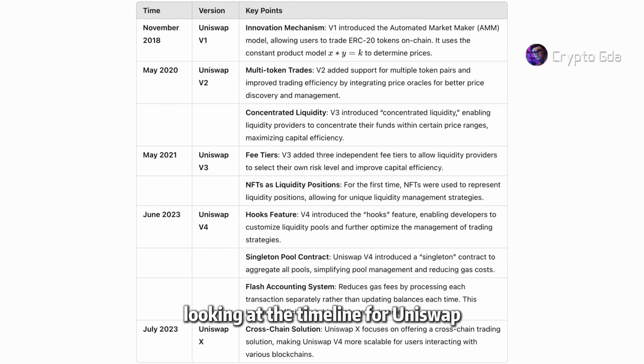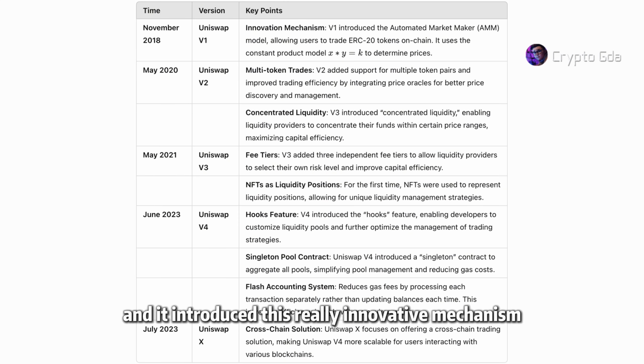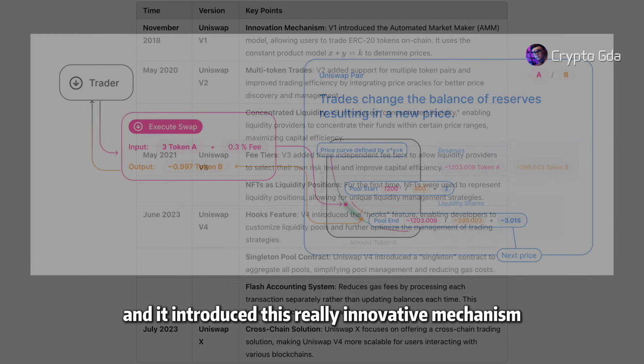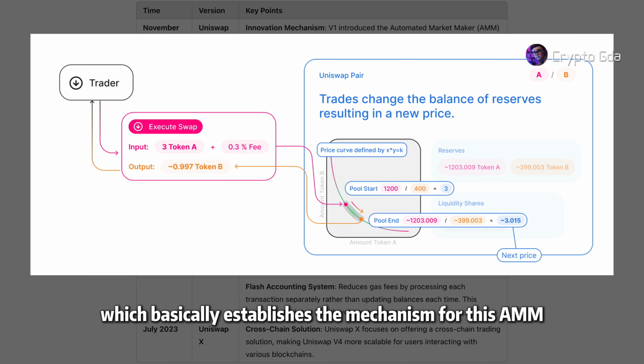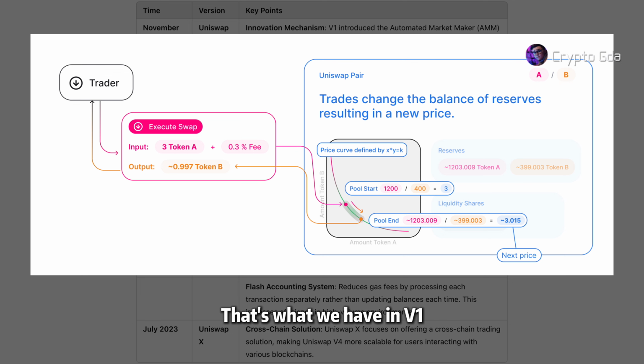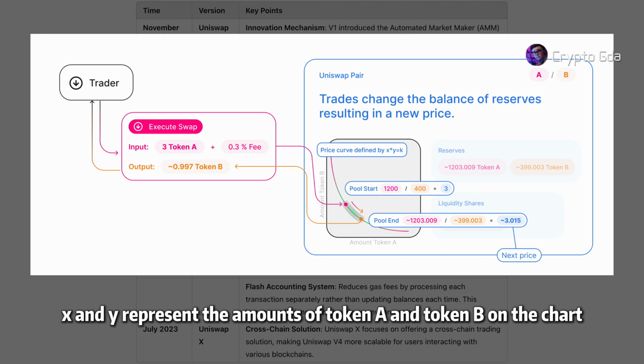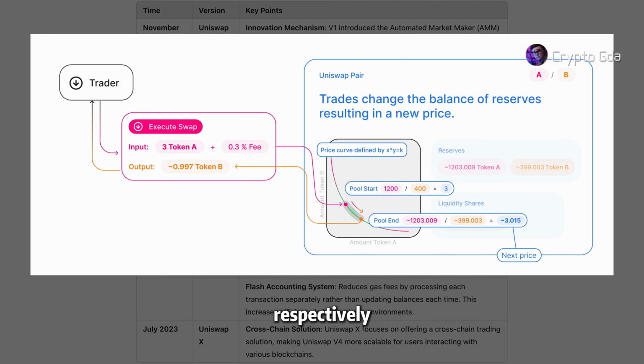So, looking at the timeline for Uniswap, V1 launched in November 2018. It introduced this really innovative mechanism, which is XYK. So based on this product model, we set the pricing for the trade, which basically establishes the mechanism for this AMM. That's what we have in V1. Let me add a bit more explanation here. As we mentioned earlier, X and Y represent the amounts of token A and token B on the chart, respectively. Once the pool is deployed, the K value remains constant.